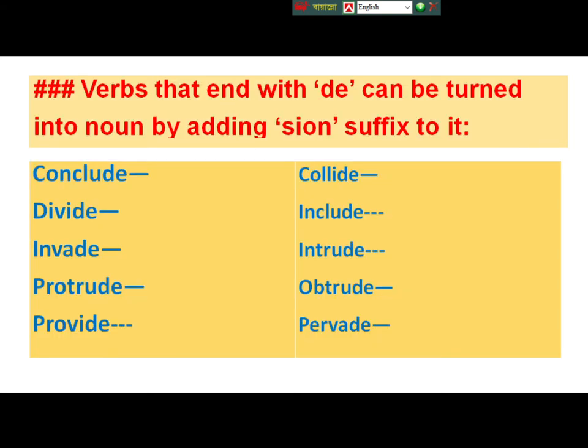Verbs that end with DE can be turned into noun by adding SION suffix to it. Here are some words. Take a look at the words. All the words end with DE. That means we can turn them into noun by adding SION to them in place of de.